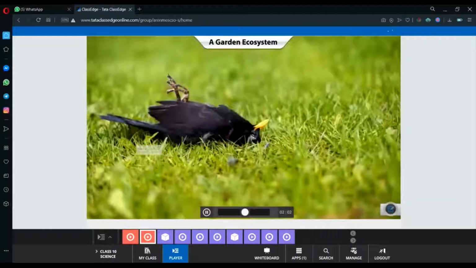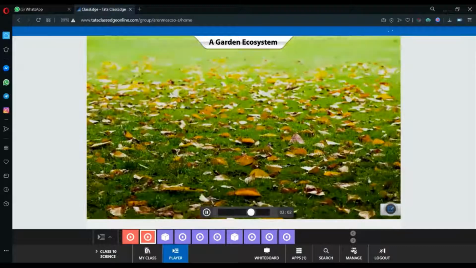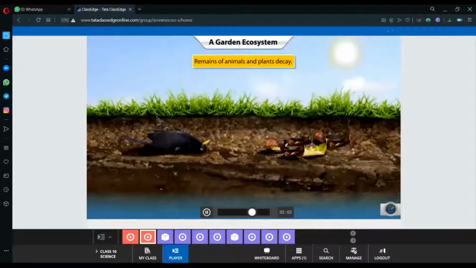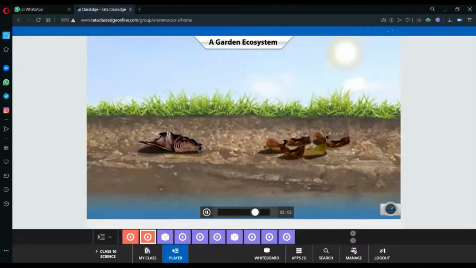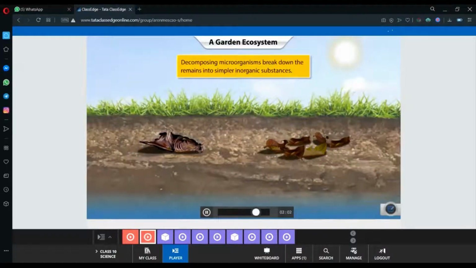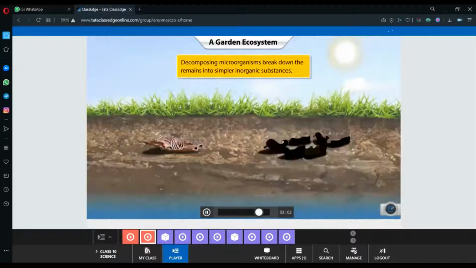When these consumers die, their remains get deposited on the garden floor. Leaves dry and fall, plants wilt and die, their remains too get deposited on the garden floor. Due to the changing temperature and other climatic conditions, the dead plants and animals decay. Decomposing microorganisms act on these remains and break them down into simpler, inorganic substances that then mix with the soil.